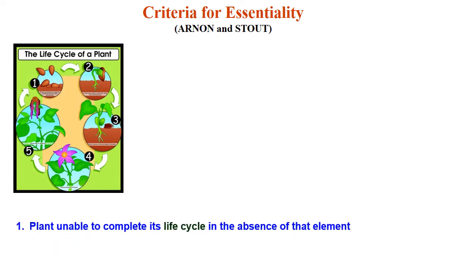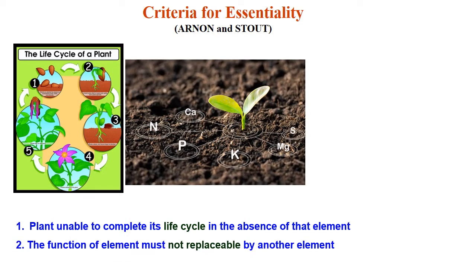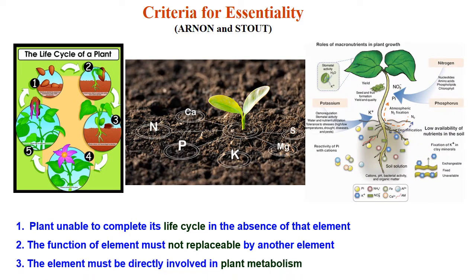Before going to see the 17 elements, we first see the criteria for essentiality given by Arnold and Stout. There are three criteria to say whether an element is essential or not. First criterion is that the plant is unable to complete its life cycle in the absence of that element. Next criterion is that the function of that element must not be replaceable by another element. Last criterion is that the element must be directly involved in plant metabolism.